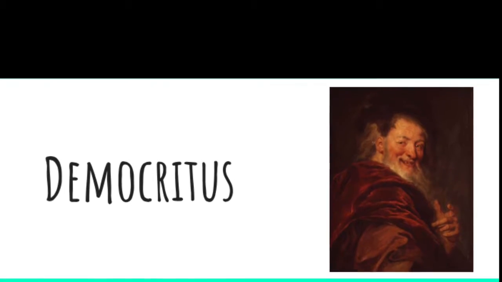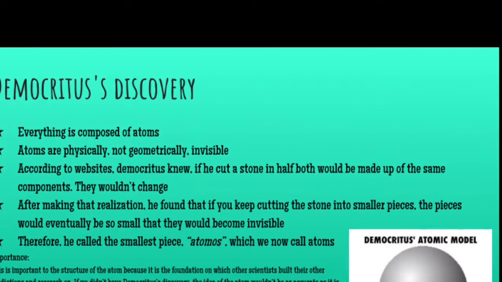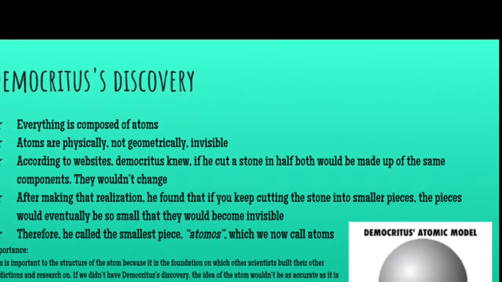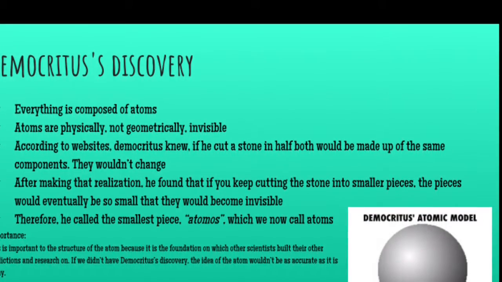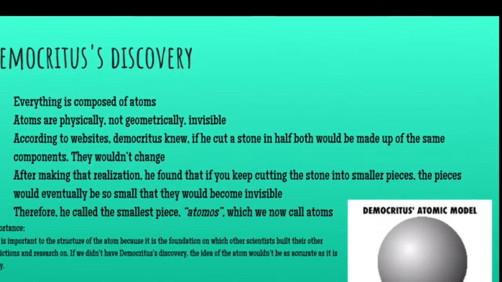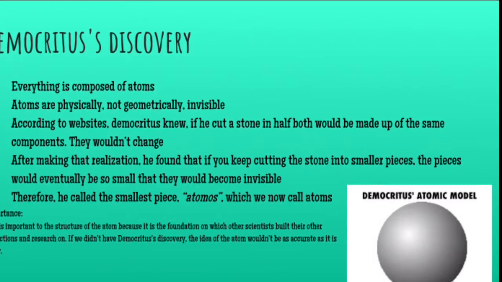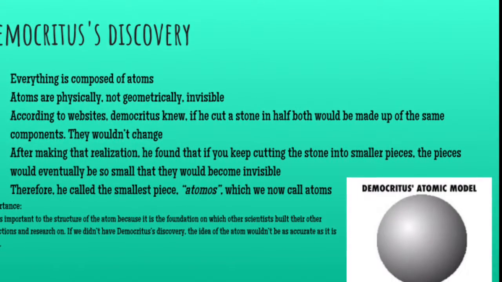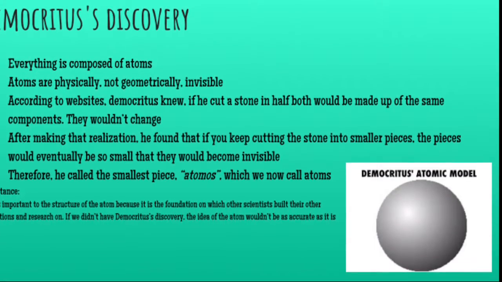One of the first scientists to contribute to the atomic theory was Democritus, who lived from 460 to 370 BCE. He was also labeled the laughing philosopher. He discovered that everything is composed of atoms, and atoms are physically, not geometrically, indivisible. According to websites, Democritus knew that if he cut a stone in half, both halves would be made up of the same components and wouldn't change. After making that realization, he found that if you keep cutting the stone into smaller pieces, the pieces would eventually become so small that they would be invisible. Therefore, he called the smallest piece atomos, which we now call atoms.